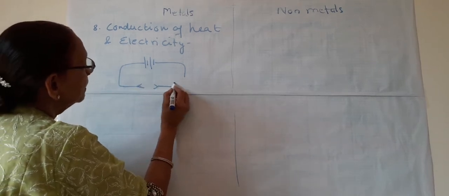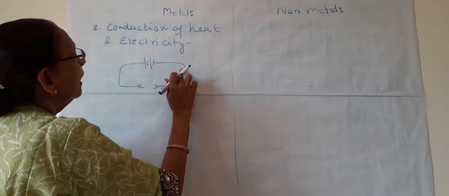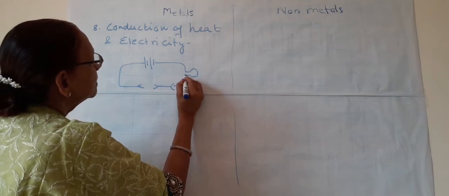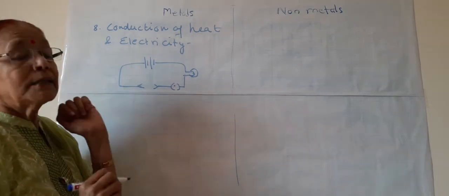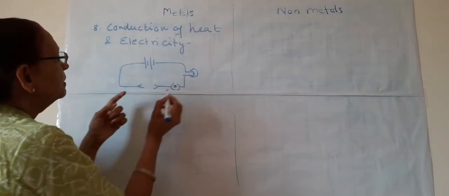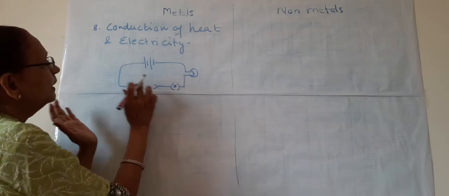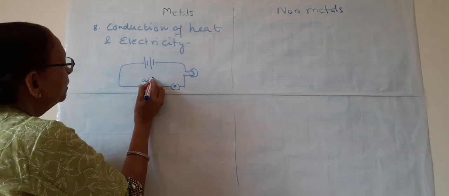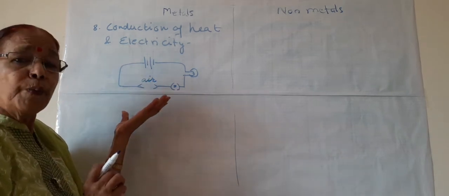This is the switch, and suppose a bulb is there. We put a bulb in the circuit. Now this is an open circuit because these are two clips and there is nothing in between the clips. In between the clips there is air.